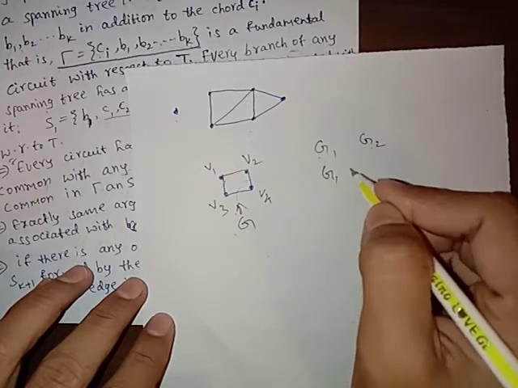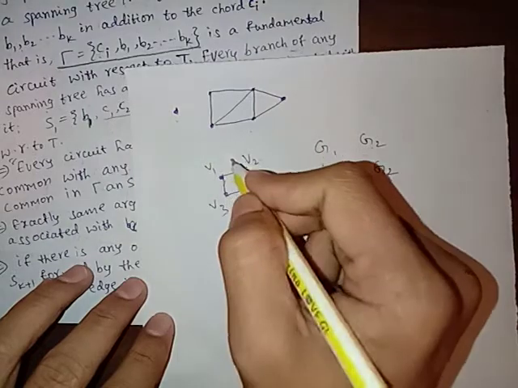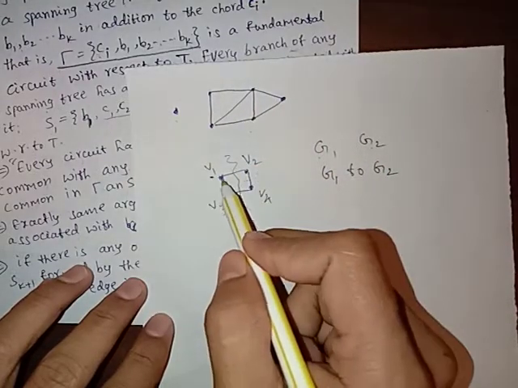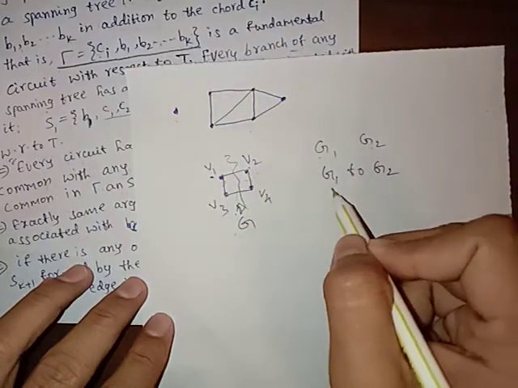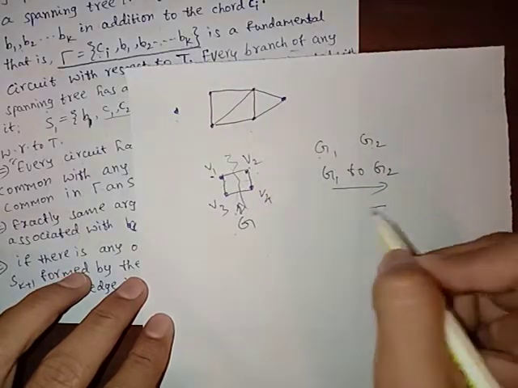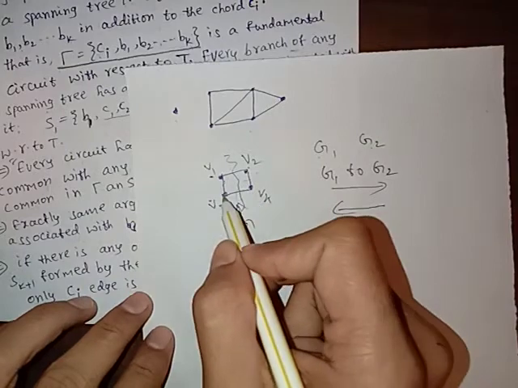from G1 to G2, if we remove an edge, we can consider here this is G1 and this is G2. For all edges going from G1 to G2, there is an edge coming from G2 to G1. There is another edge.